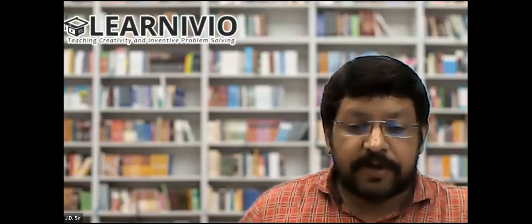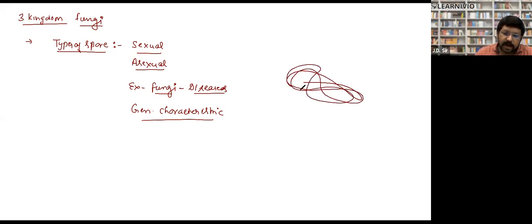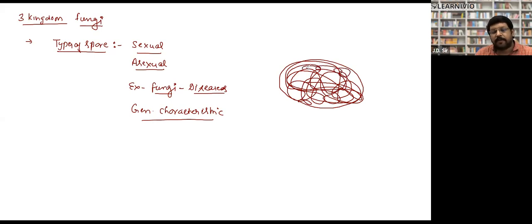Now, let me tell you how the fungus body works and what the actual structural constitution of fungi is. Fungi are made up of thread-like structures. You must have seen in your kitchen that if you leave a bread or some older food for 4 or 5 days, the bread is covered with these thread-like structures of fungi. This thread-like structure of fungi is called mycelia.